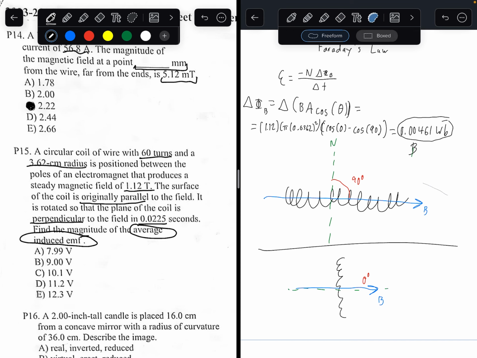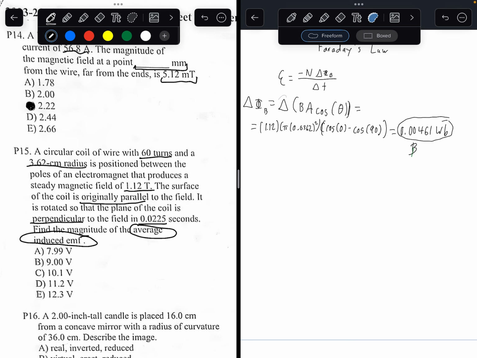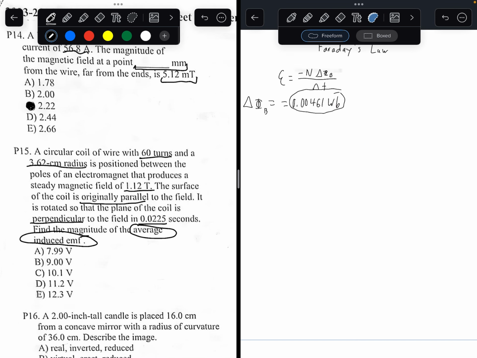So let's delete all this. So we know the magnetic flux is equal to this value. So now we know the magnetic flux.